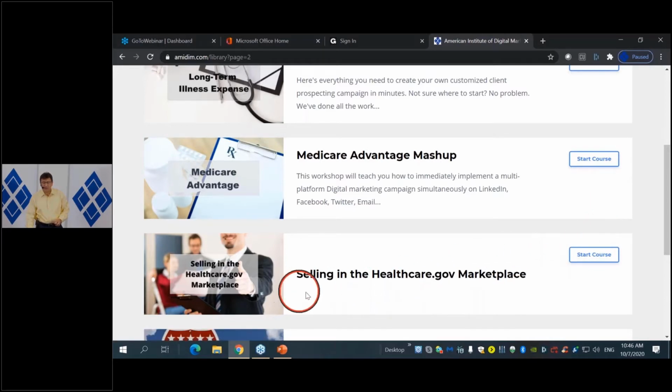As I always mention when I get to this part, make sure that you also register for this course, Selling in the Healthcare.gov Marketplace. We just added some additional modules to that on health reimbursement arrangements, which is a very important element that is coming up for ACA for 2021. So if you have already completed the course, I recommend that you log in again. You still have all your registration and everything, and make sure you complete the additional modules that we added. And if you are new, just go through the whole process.